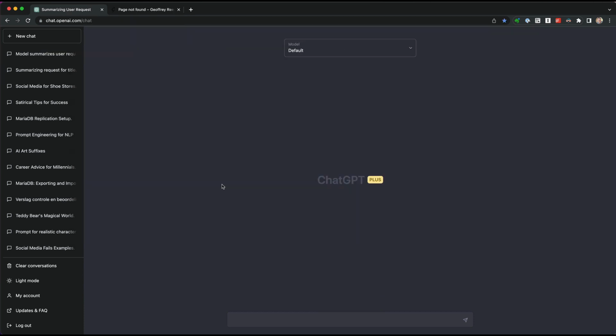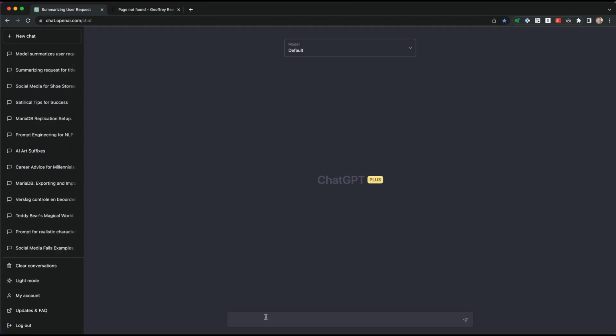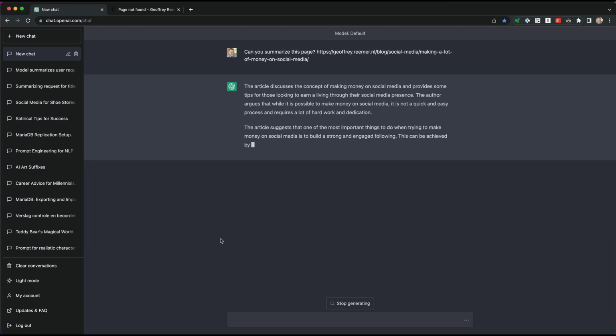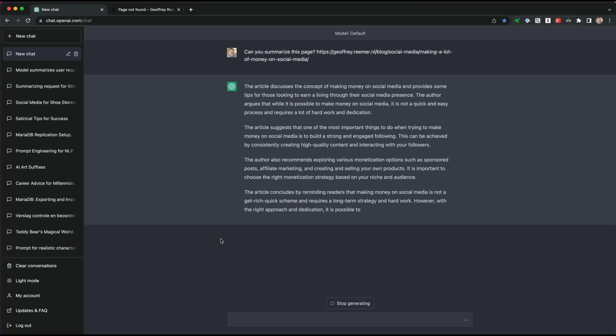And just to give you the final proof that ChatGPT really can't summarize web pages, let's see what it does if we add a page that doesn't exist at all, page not found. Can you summarize this non-existing page? Well, the article discusses the concept of making money on social media and provides some tips for those looking to earn a living through their social media presence. Blah, blah, blah.